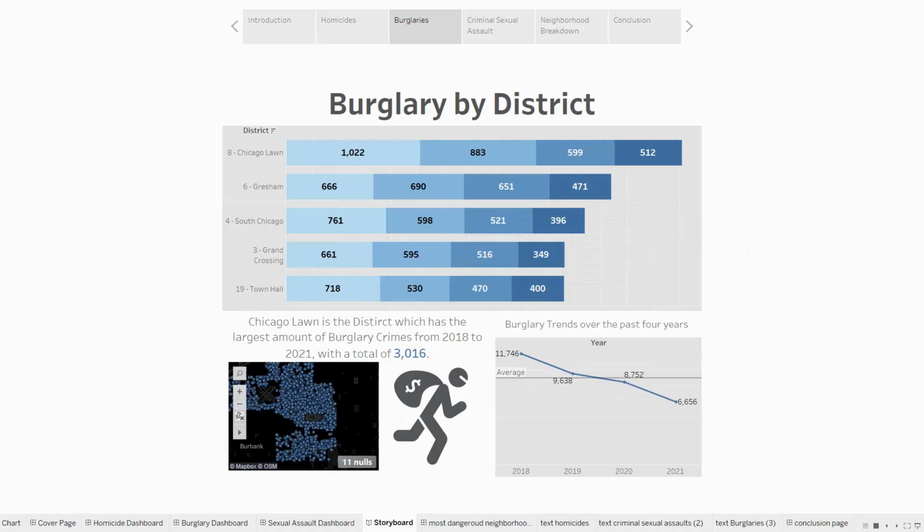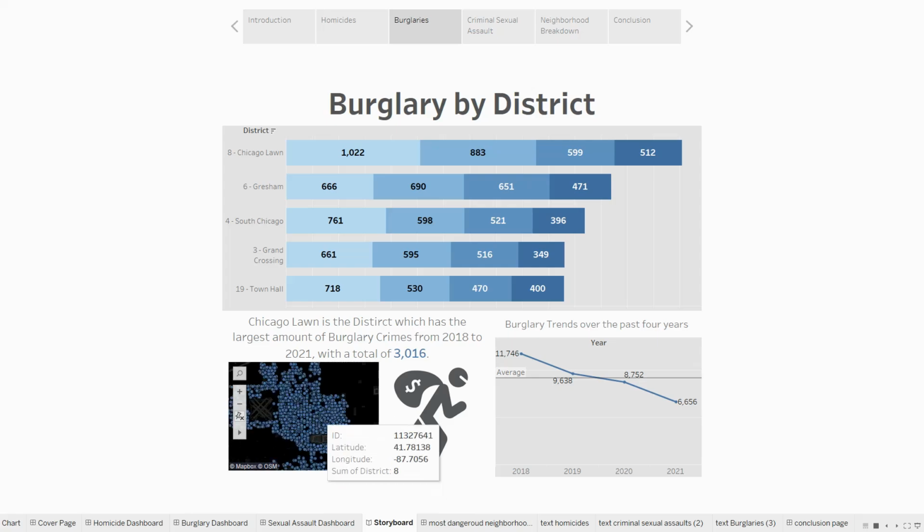Again, in the little map, you can see which location it is, or where it's located in the Chicagoland area. This is more of the south side. Like we've said before, there are areas that we already think of as being more dangerous in Chicago, and the South Side is definitely one of them. So the Chicago Lawn District is located in the South Side of Chicago.